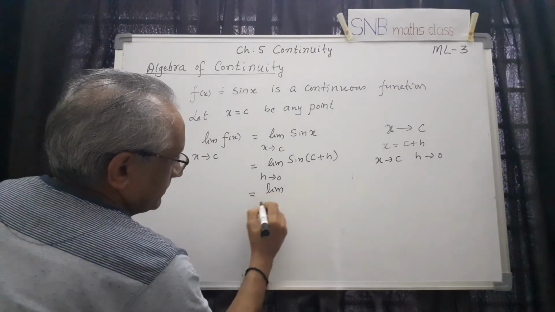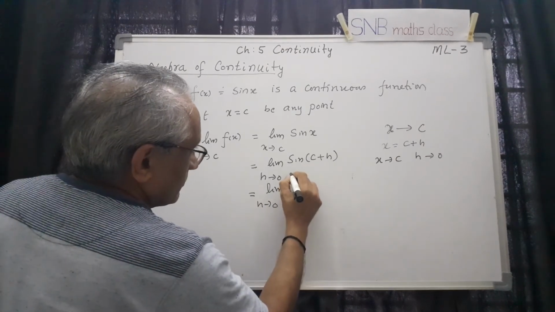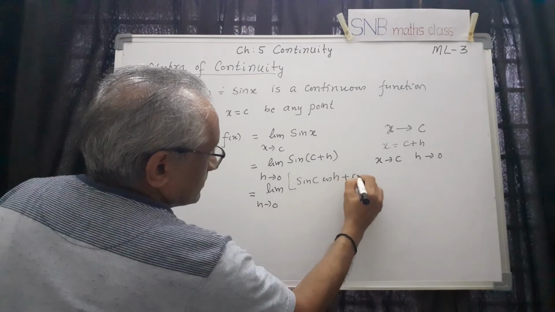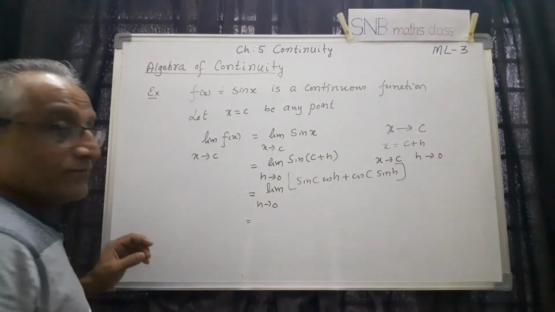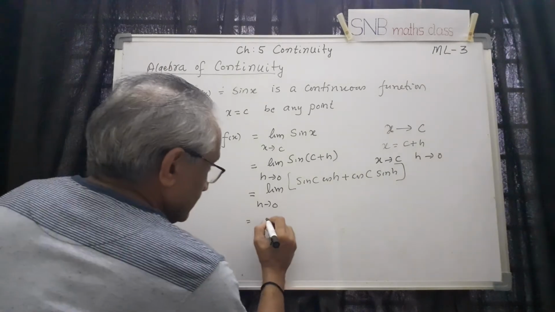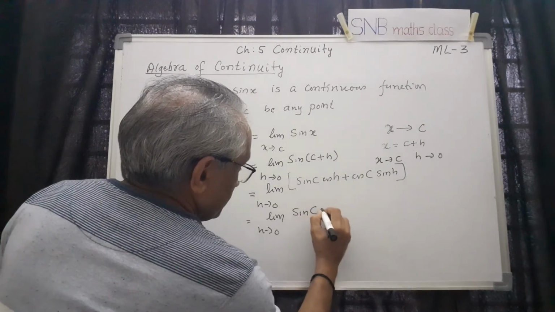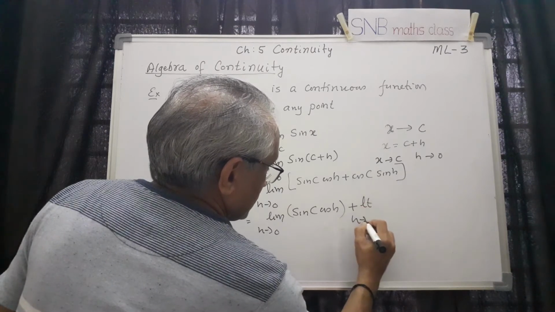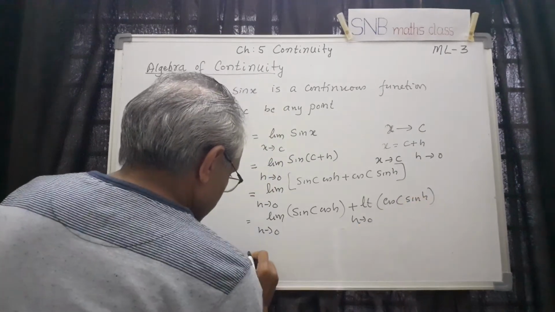So limit of h tends to 0, sin(a plus b) is sin a cos b plus cos a sin b. Use the formula. Therefore this is sin c cos h plus cos c sin h. Now, by the addition theorem, one function is this, another function is this. Therefore, I can write this separately as limit h tends to 0 of sin c cos h, plus limit h tends to 0 of cos c sin h.